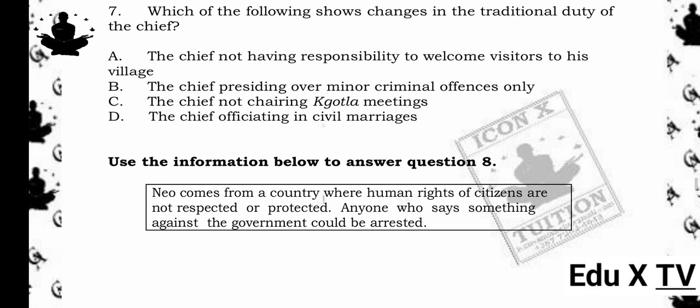7. Which of the following shows changes in the traditional duty of the chief? A. The chief not having responsibility to welcome visitors to his village. B. The chief presiding over minor criminal offenses only. C. The chief not chairing Kgotla meetings. D. The chief officiating in civil marriages. The answer is B. The chief presiding over minor criminal offenses only.